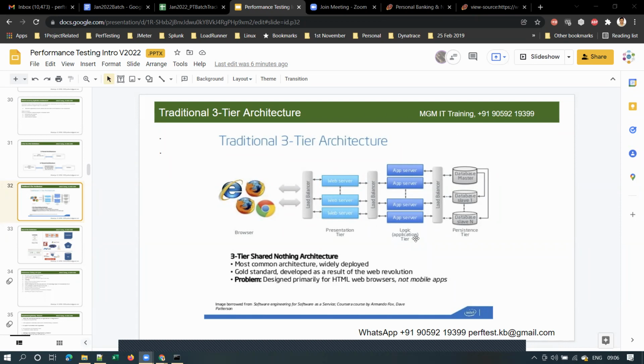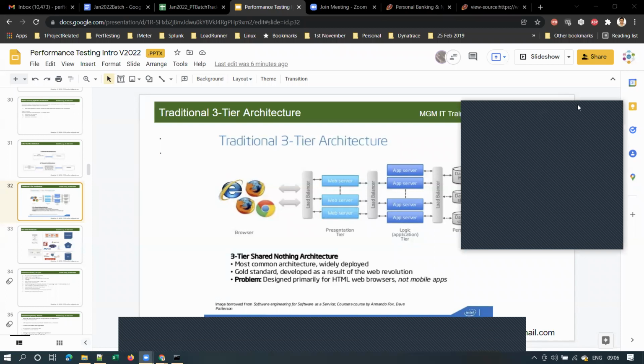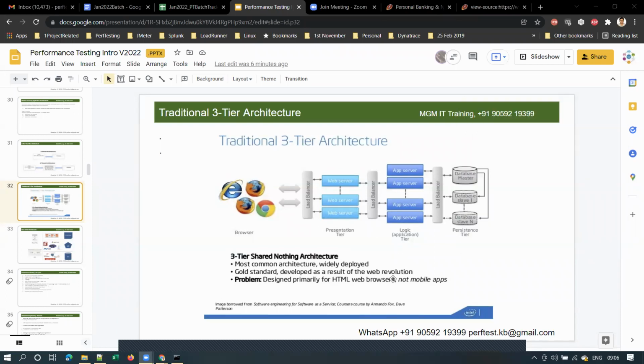Is it clear so far? I'll come to your question on firewall. So is this understood? What is the purpose of a load balancer? The job of the load balancer is to balance the user load, to distribute all the requests equally between all the servers. Clear? Now coming to your question on firewall.